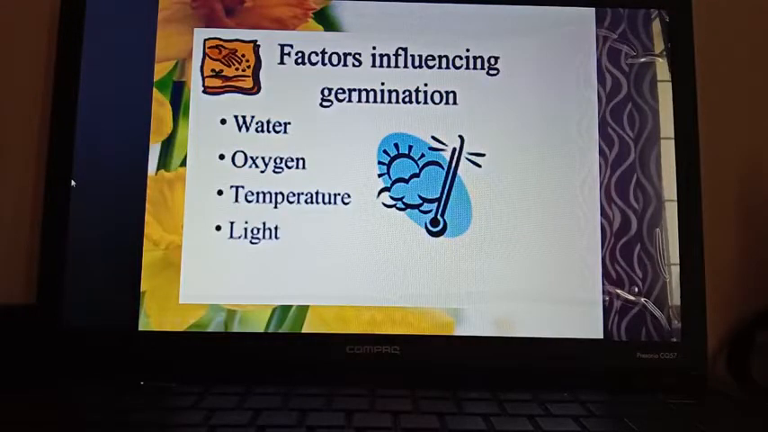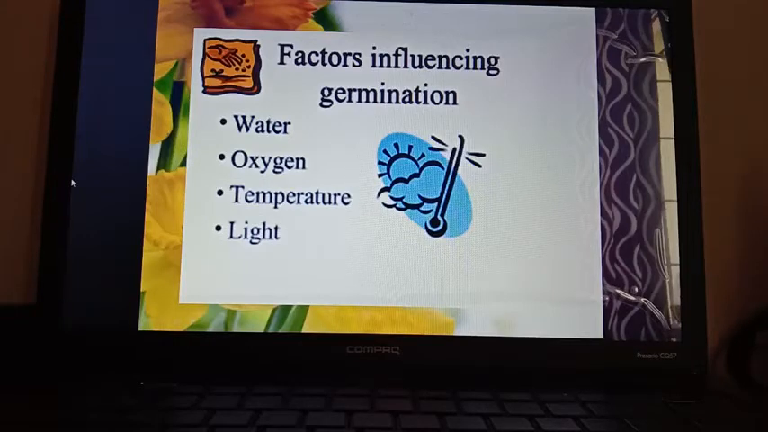In your book also you can find the definition of germination, which is written: the initial stages in the growth of a seed to form a seedling is known as germination. So germination is the process in which the seed is formed, and the seed is near to form a seedling.